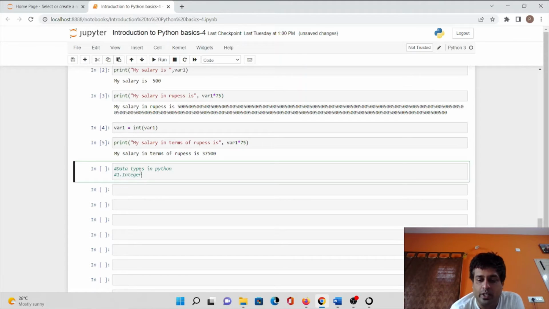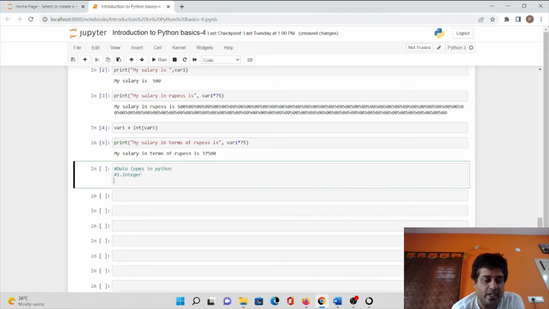I will tell you what exactly the integer is, and I will also tell you what are the data types which we are going to discuss. The second data type is float, the floating data type, so we'll mention it as float.